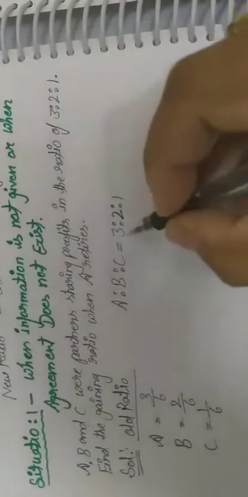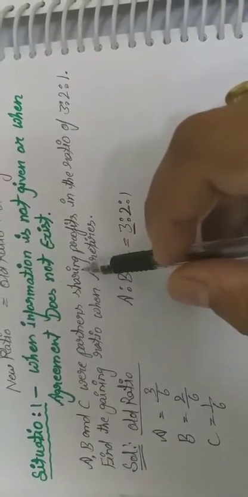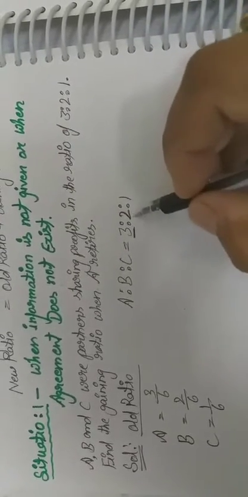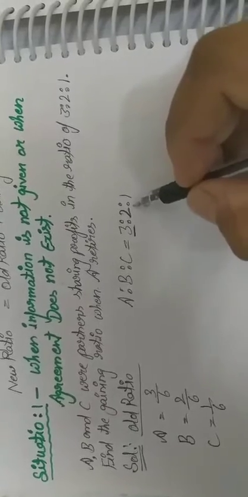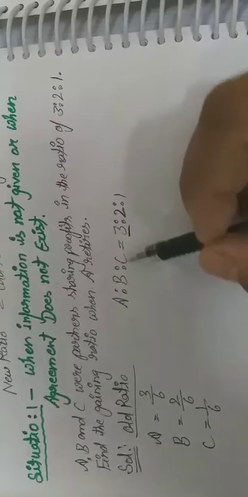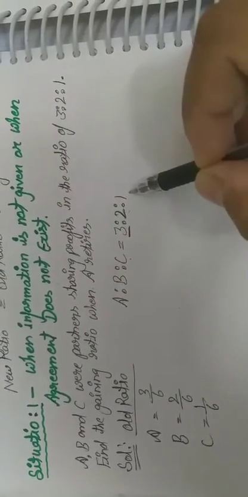Okay, now A is retired, and when a partner retires from the firm and no information is given, the ratio of the remaining partners will be the new profit share ratio. So B and C will share in the ratio 2:1.